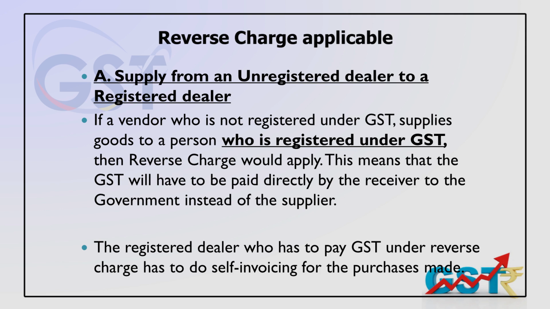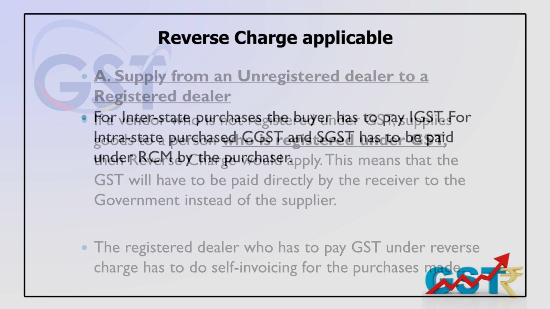The registered dealer who has the obligation to pay the GST under reverse charge in this case, that means procurement from an unregistered vendor, has to do self-invoicing. I am invoicing on myself for the purchases made from the unregistered person.